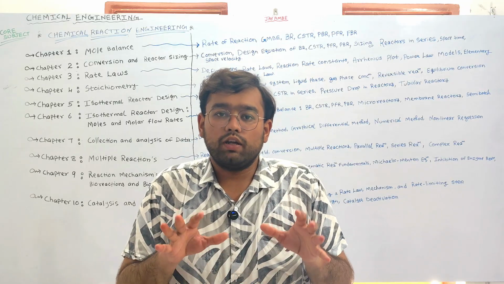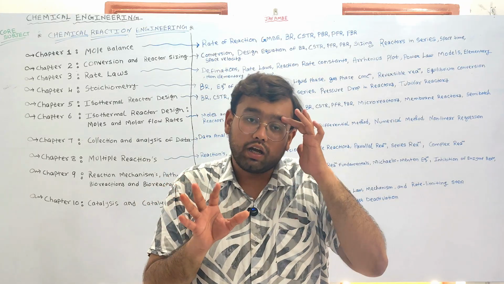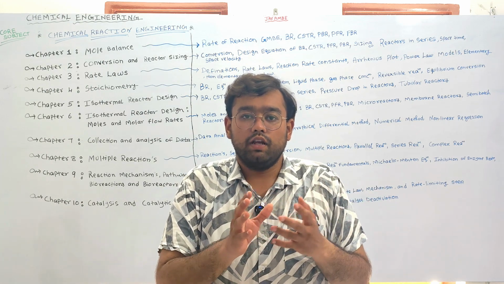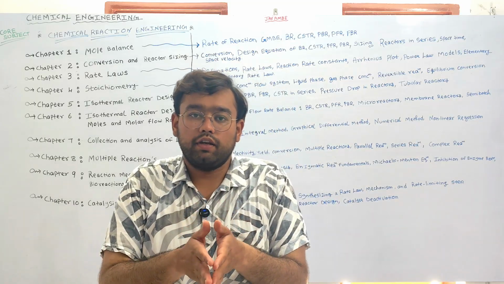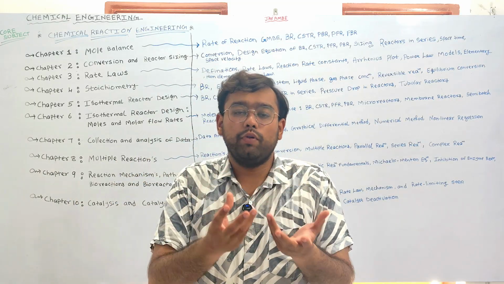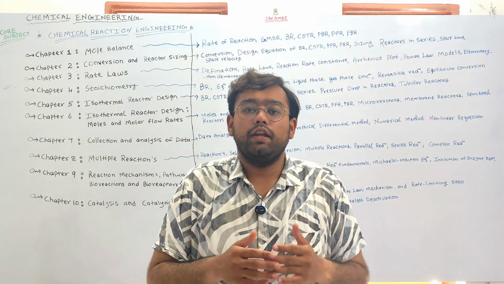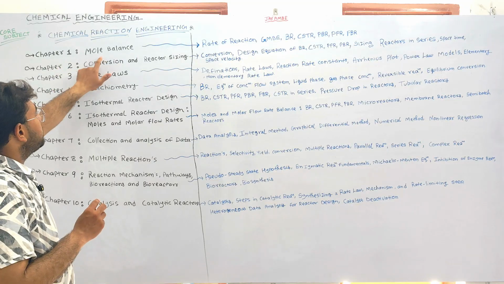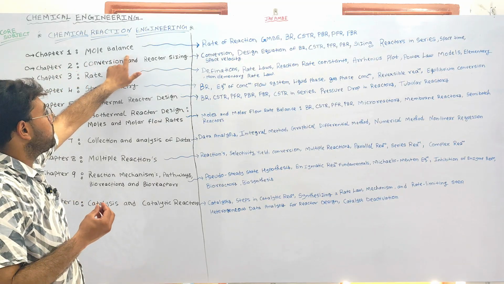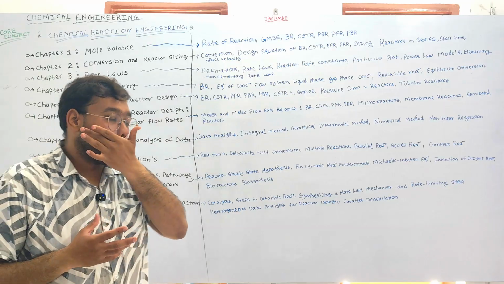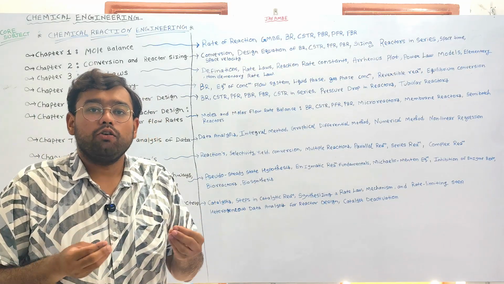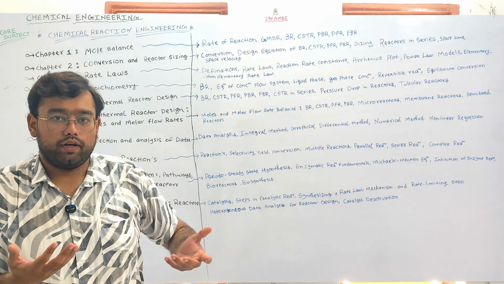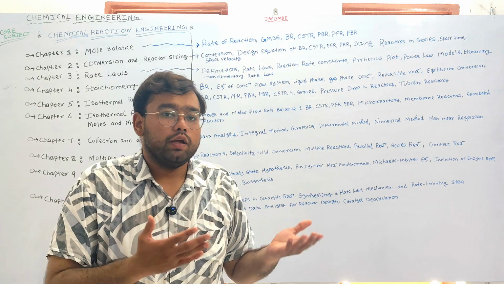So we'll understand all these and we'll account all these understanding of the chemical species entering into reacting, leaving the reactor, and accumulating inside the reactor by understanding the mole balance. So in chapter 1 we'll understand the mole balance of the different reactors, in which we'll also understand the rate of the reaction. Okay, at what rate the reaction will progress, or the reactants will get converted into the products.